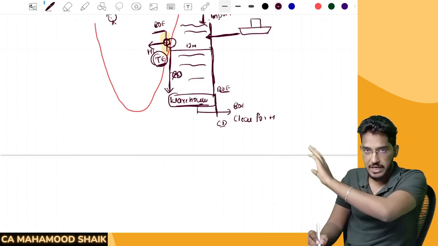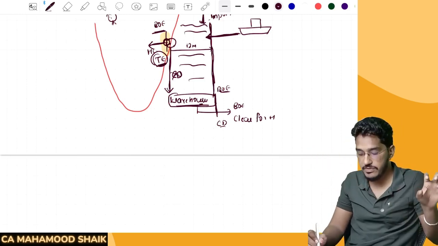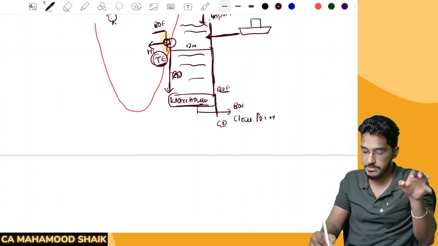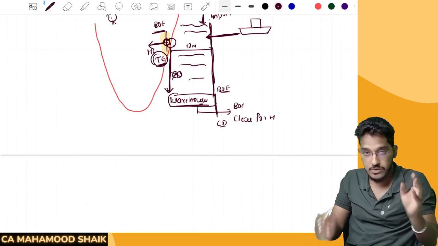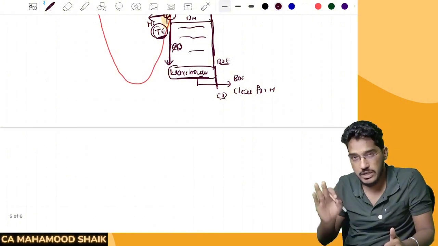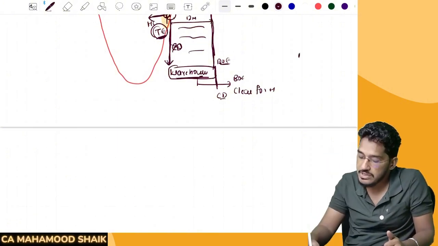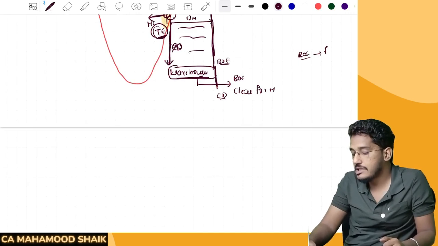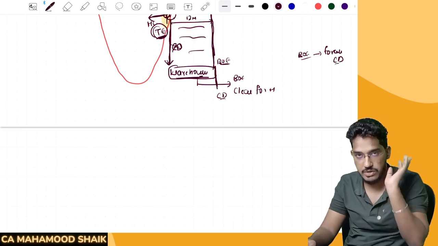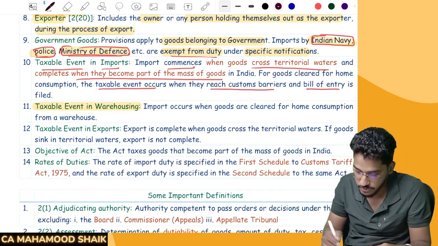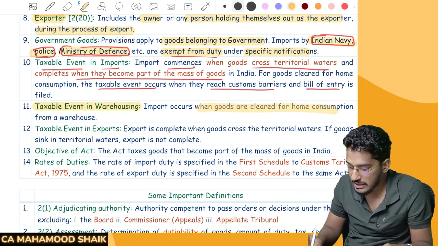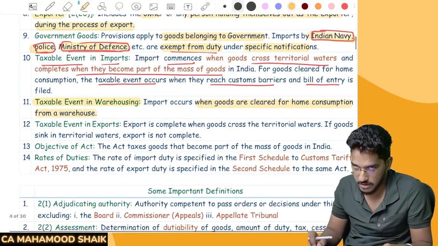If, without sending it to the warehouse, you are directly submitting a bill of entry for clearance for home consumption, you will be required to pay the customs duty. However, if you are not directly clearing for home consumption, first you send the goods to the customs warehouse. After that, you will submit a bill of entry and clear the goods for home consumption. One point you have to remember here: whenever you are submitting a bill of entry for clearance for home consumption, the customs duty will be imposed and will have to be paid. So that's what they say: import occurs, in case of warehousing, when goods are cleared for home consumption from a warehouse.